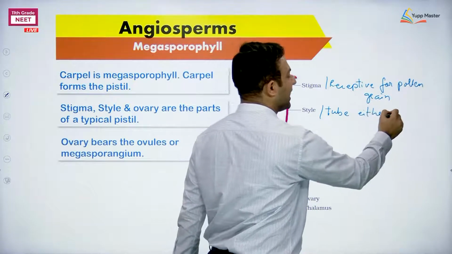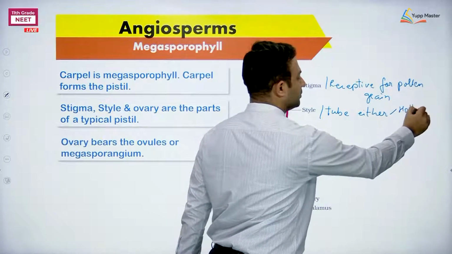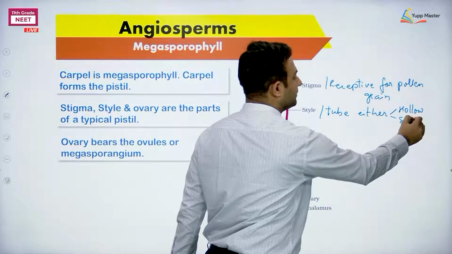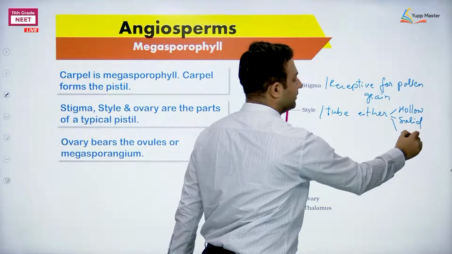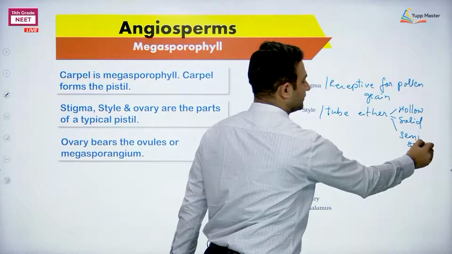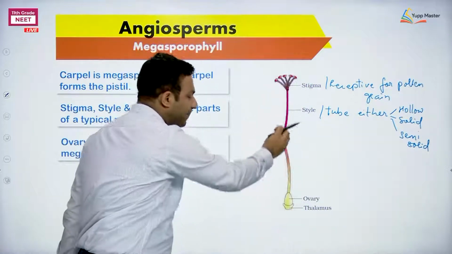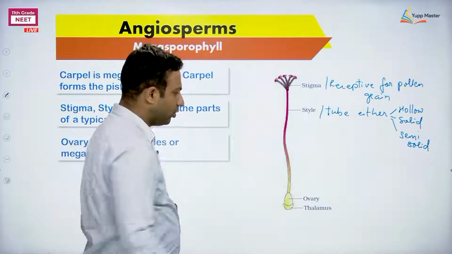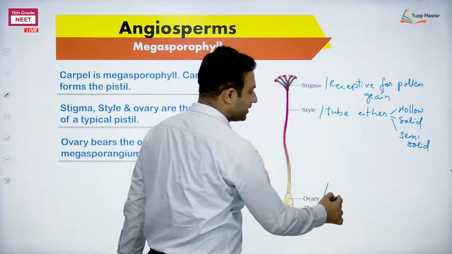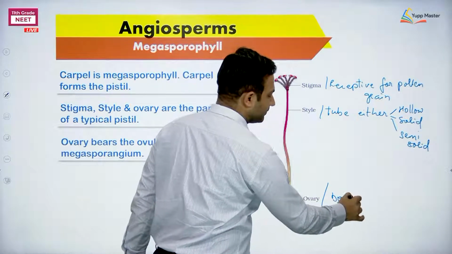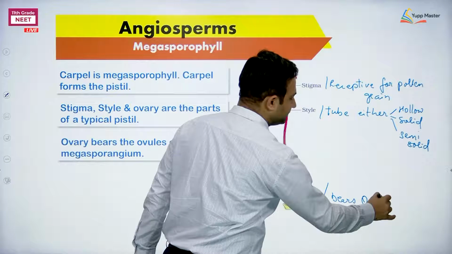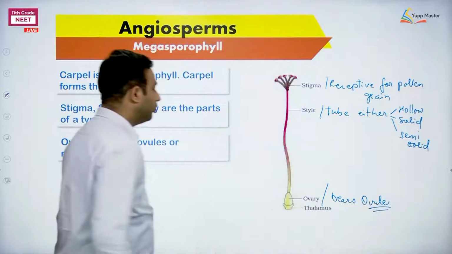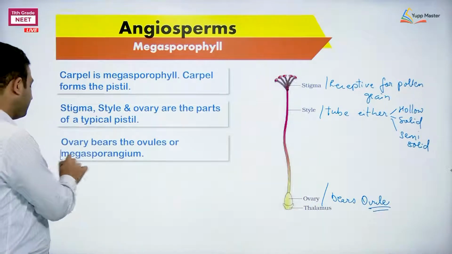Depending on the example, either hollow, solid or semi-solid, and providing the path to reach the ovary. The ovary is the place which bears the ovule, and the ovule is nothing other than what?